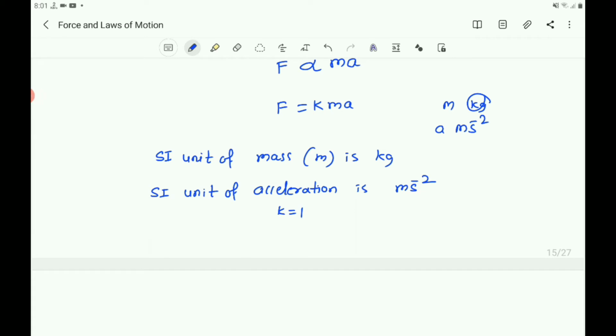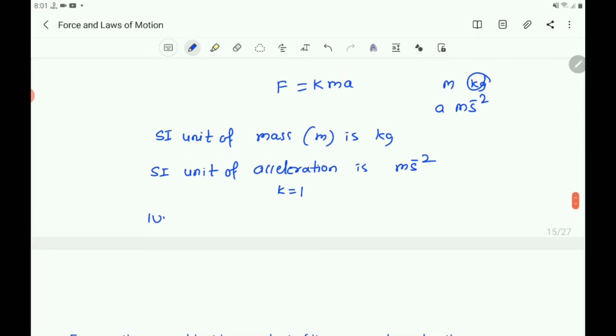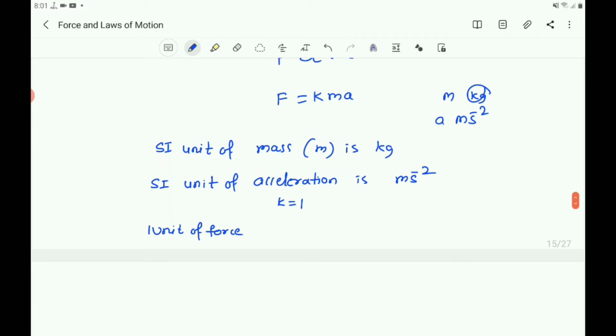One unit of force is defined as the amount that produces an acceleration of 1 m/s² in an object of 1 kg mass. That equals k into 1 kg into 1 m/s to the power of minus 2.